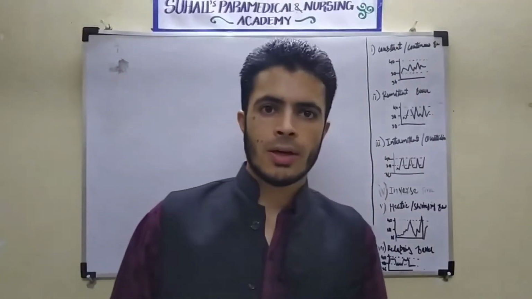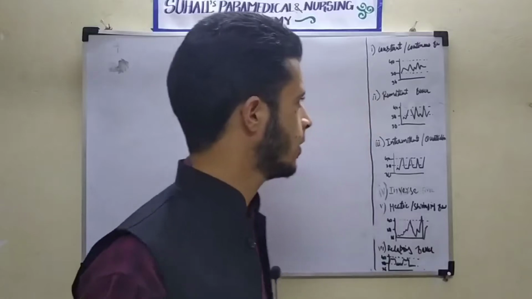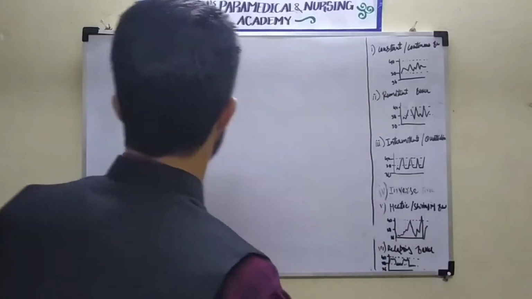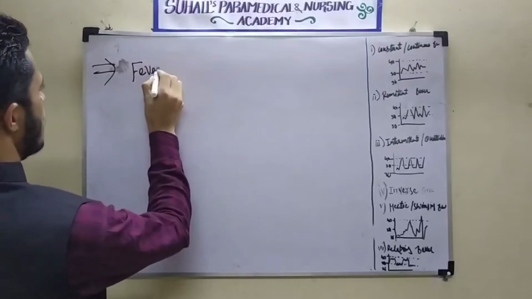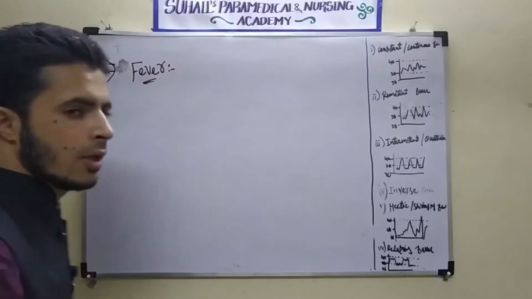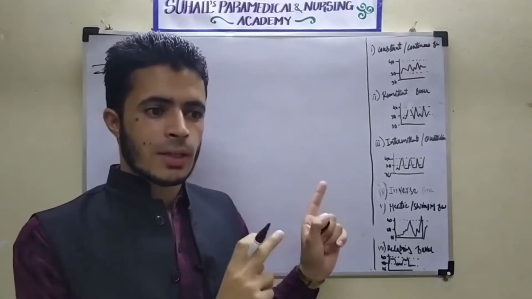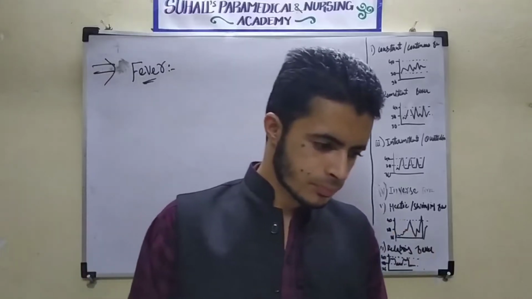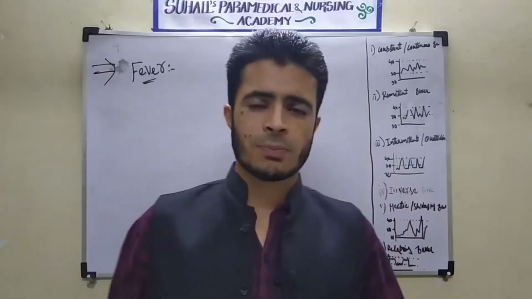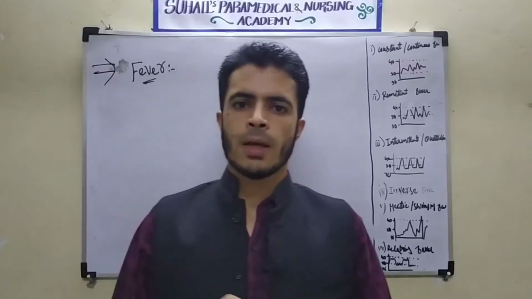Today, I already explained about the body temperature, and in body temperature, this is the fifth part. In this part, I am going to explain about fever. What is fever? And then types of fever, and then what are the different conditions which are found in fever.